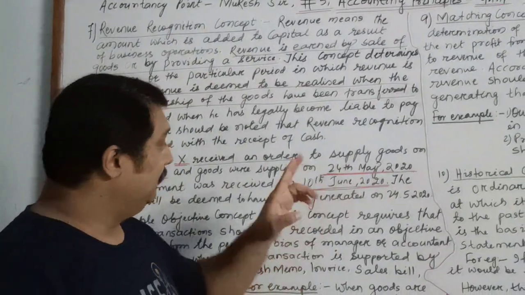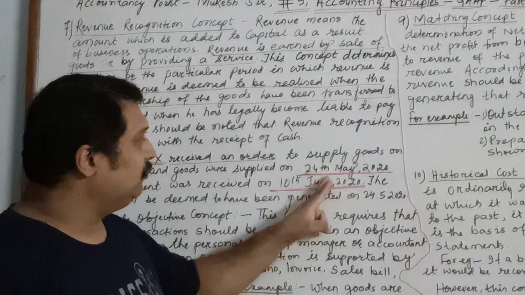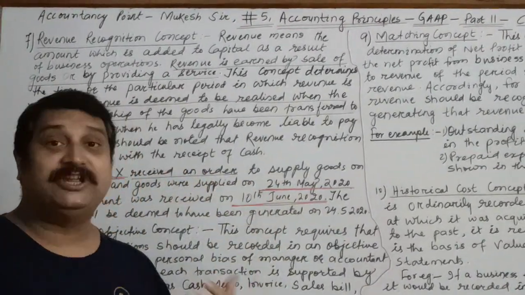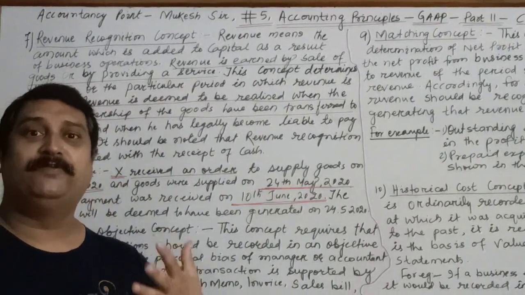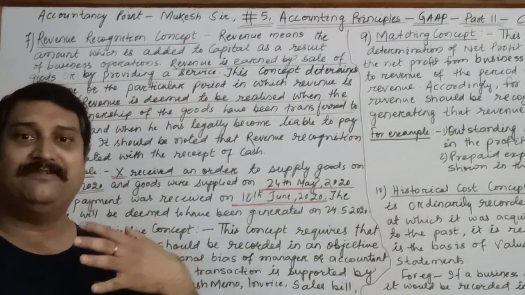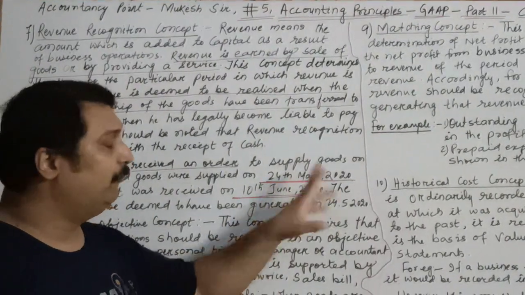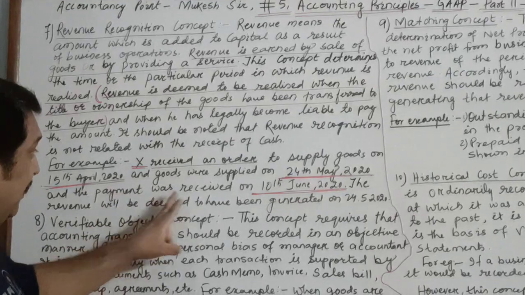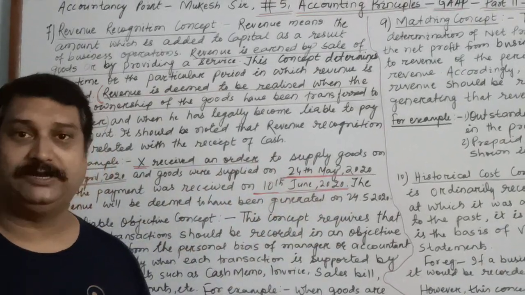So, according to the revenue recognition concept, we must record the revenue generated. We must assume that we have earned the income on 24th May 2020, although the payment was received on 10th June 2020.